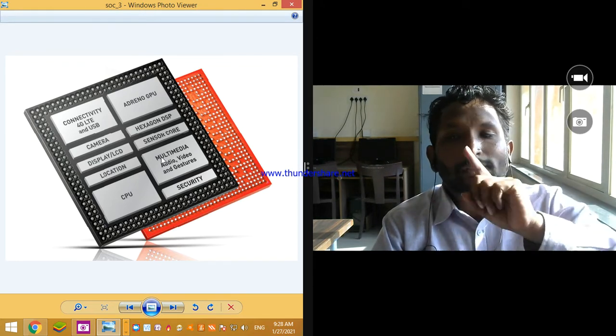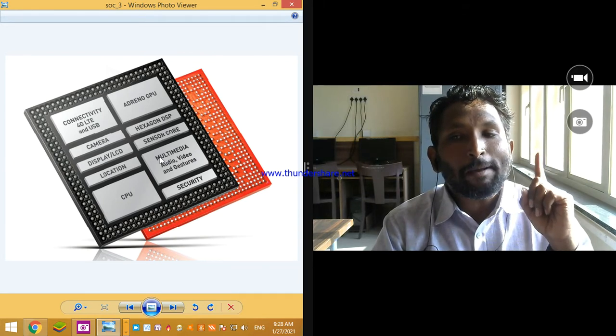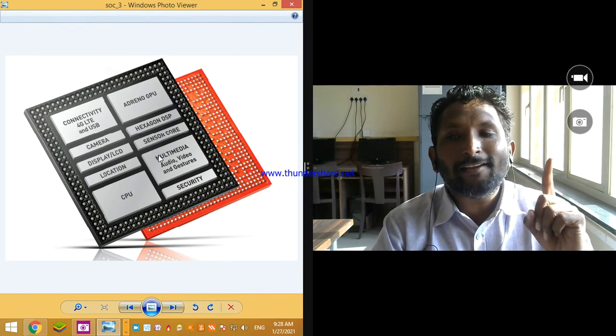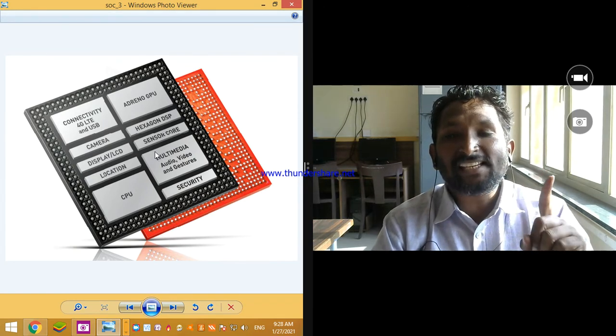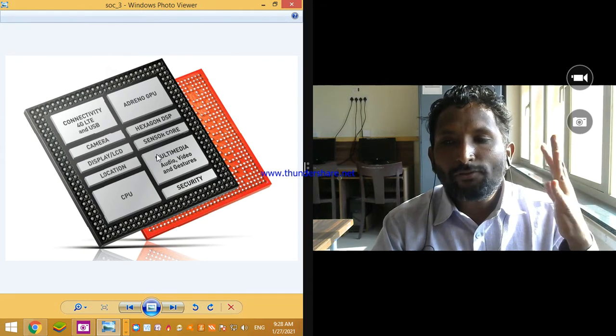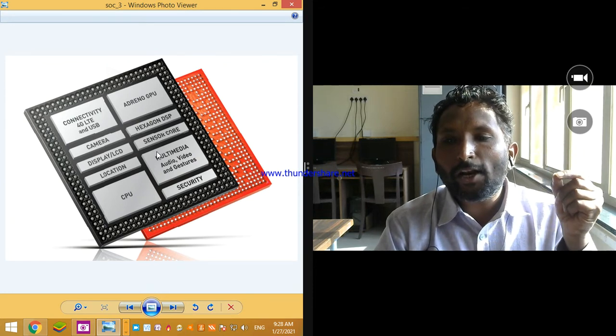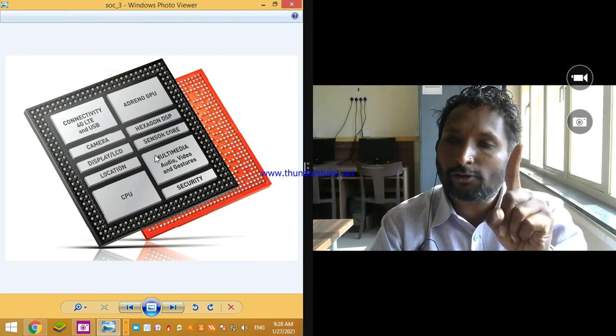This is not only for the mobile phone. There are different application specific integrated circuits, that is ASICs, available in the market, because different companies, the 5-star companies or multinational companies, demand application specific integrated circuits to handle their day-to-day routine very fast for a particular job.